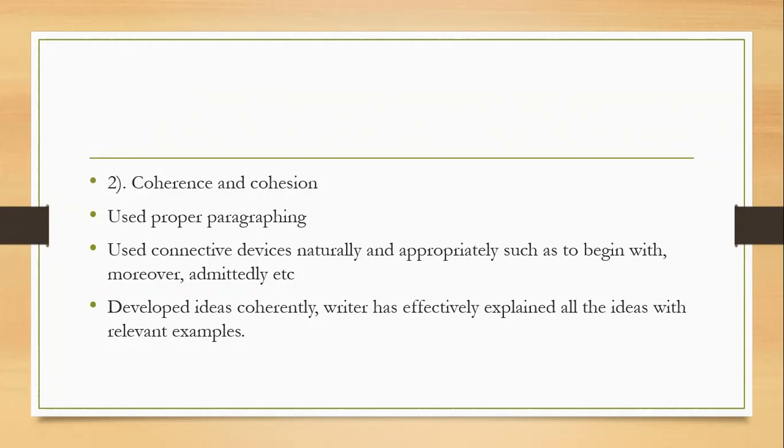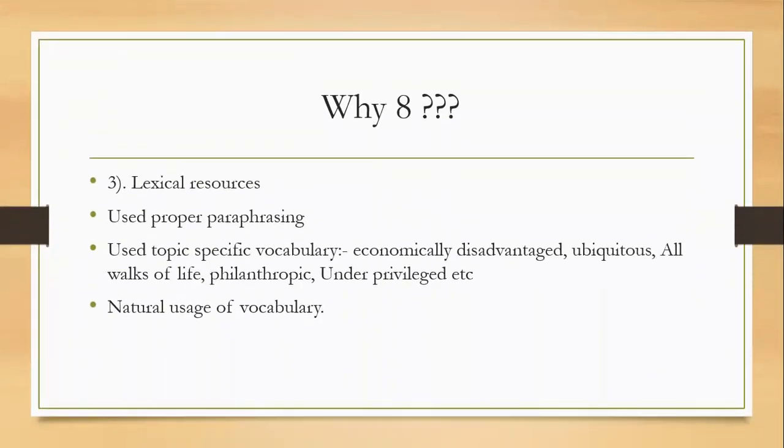Then the third thing is that the writer developed ideas coherently and has effectively explained all the ideas with relevant examples. If you remember, we had given an example in body paragraph 1, and we had given an example in body paragraph 2. So examples are always needed in order to justify your position. Now let's move to scoring parameter number 3. The third writing scoring parameter is lexical resource.